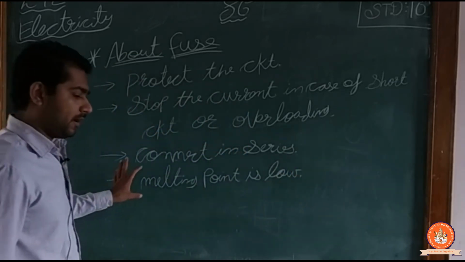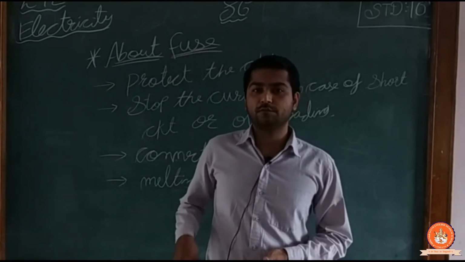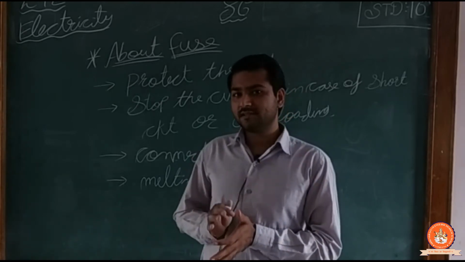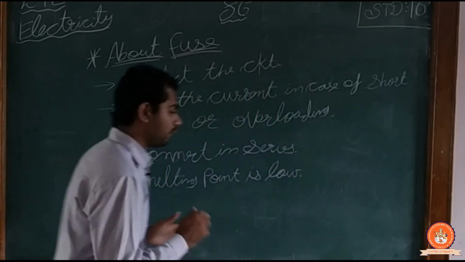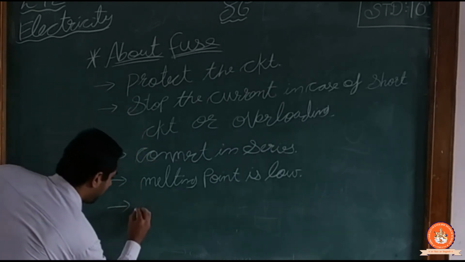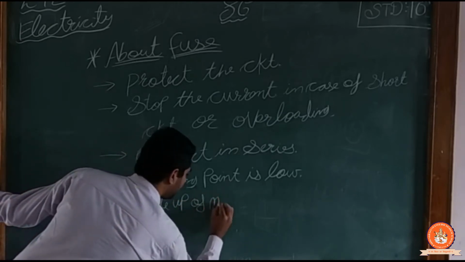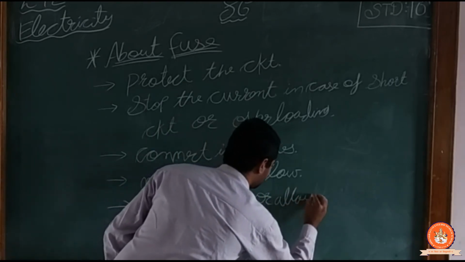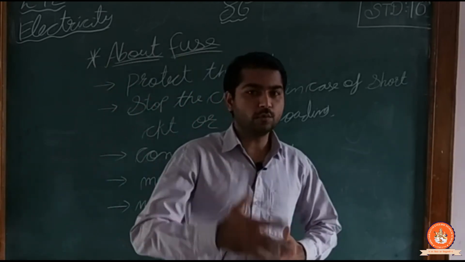So the melting point is low. From which material are these types of fuse prepared? It is prepared from metal only, because it is necessary to pass the current, and through the fuse the current passes and goes to the other circuit of your device. So it is made up of metal, or you can say alloy of metal. The wire of that fuse is very thin.